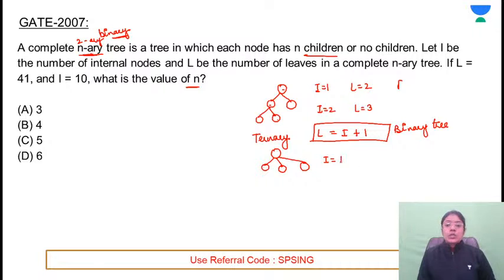If the internal nodes are 1, then the leaf nodes are how much? It is 3. So here I+1 is not working. Okay, Garvit Jain returns the correct formula. That's true. If the internal nodes are 2 here, then how many leaf nodes are there? If internal nodes are 2, then the number of leaf nodes are 5.